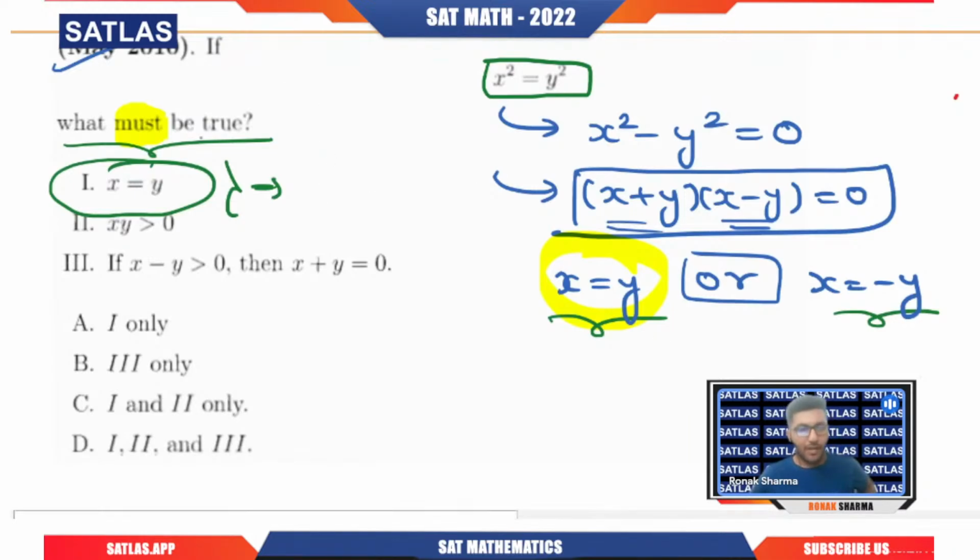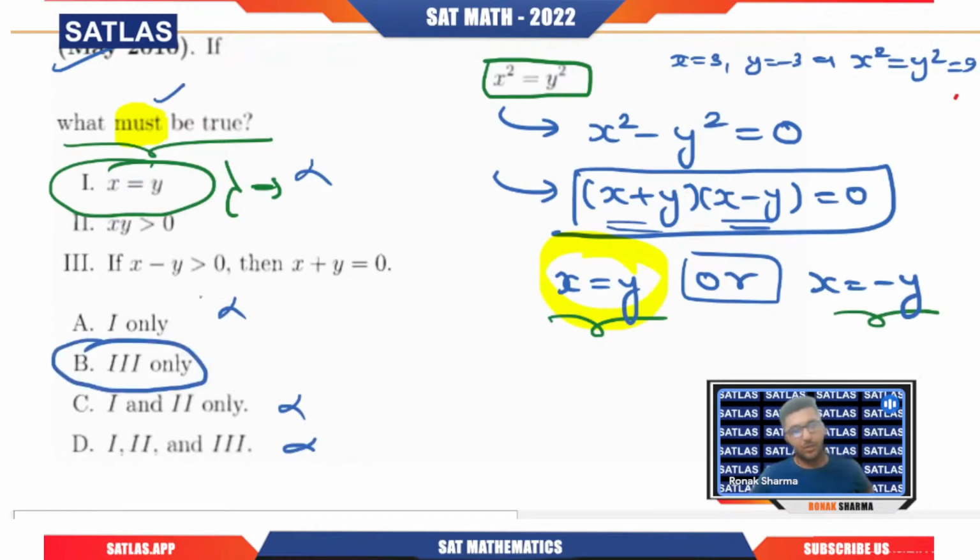But no, why have they said must? It is not necessary. Even if I take x equals 3, y equals minus 3, then also we have x square equals y square, right? Both equal 9. So this is not always true. So this will be rejected, this will be rejected, this will be rejected. Only option b is correct. So in this manner you can eliminate the options.